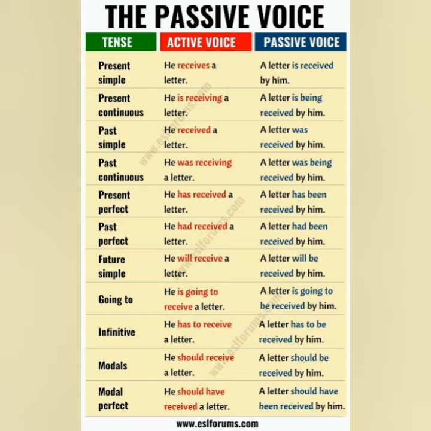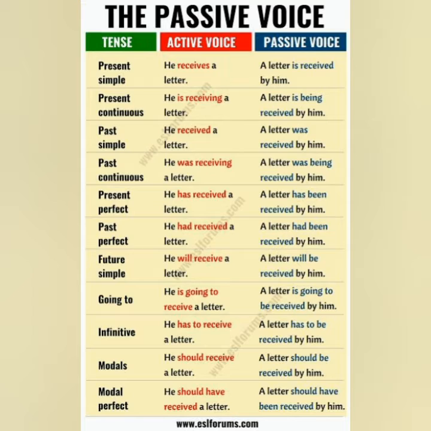Then we have present continuous tense. He is receiving a letter. He is the subject, is receiving is the present continuous tense, and a letter is the object. A letter will go ahead. A letter is singular, that's why is will remain the same. A letter is being received by him. Being is compulsory, you need to add it, right?